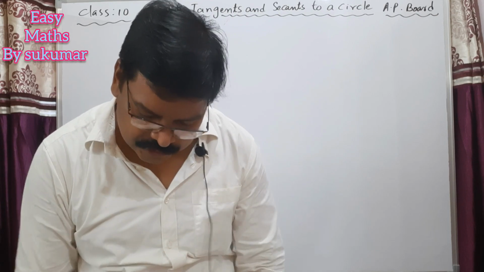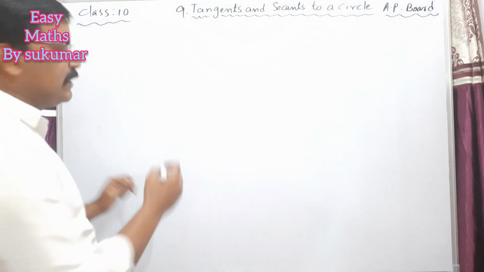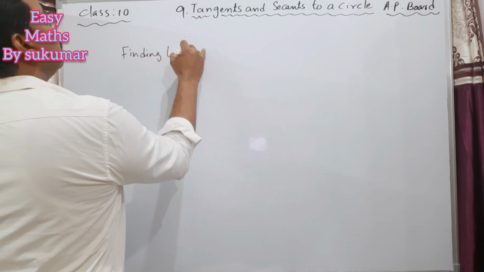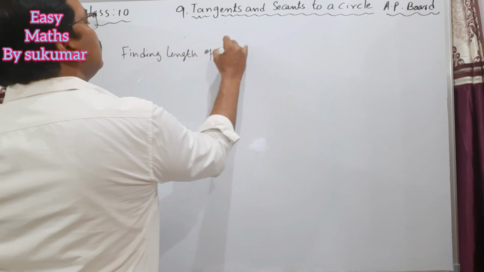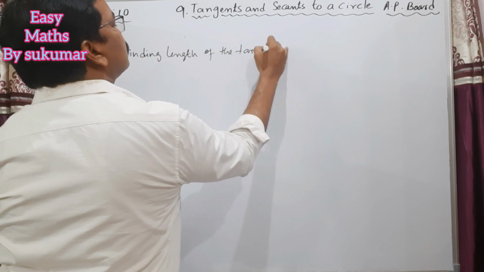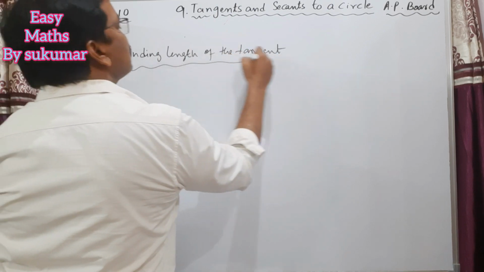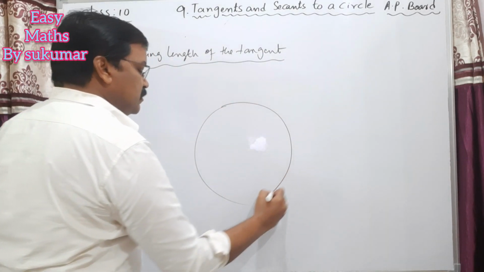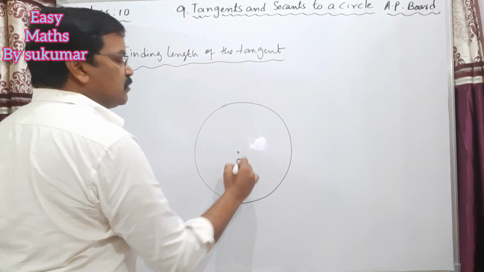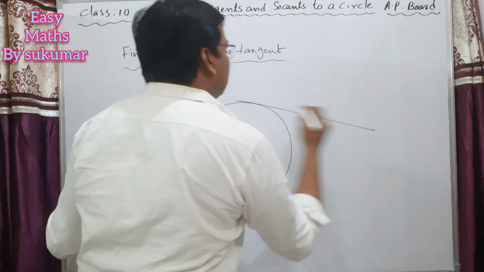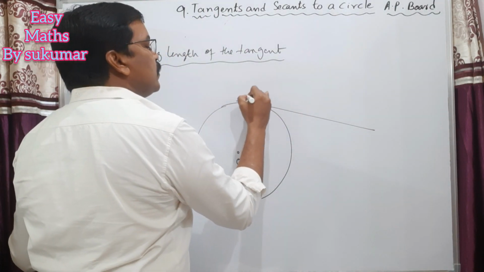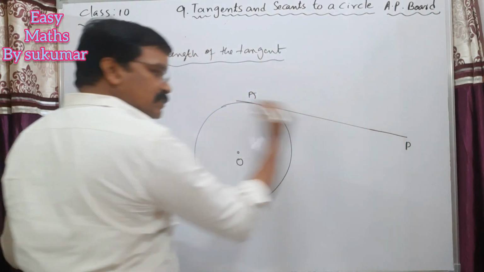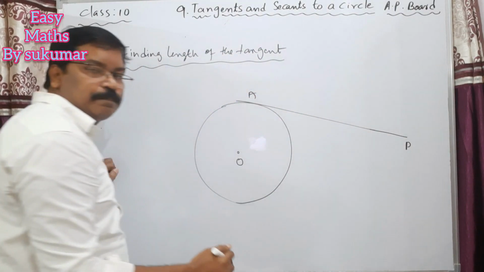The next topic is finding the length of the tangent. We already proved the first theorem, theorem 9.1. Just take a circle, where O is the center of the circle and this is the tangent. The point of contact is A, and we draw a tangent to the circle from an external point P.